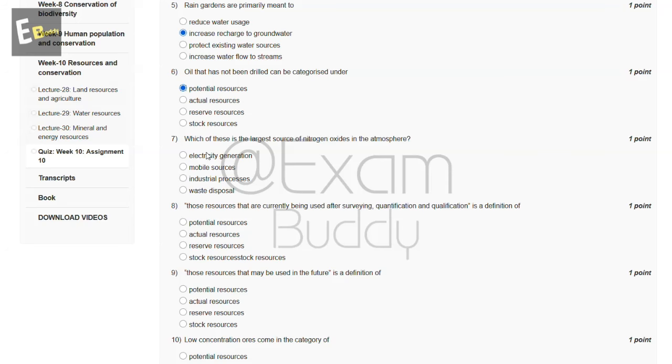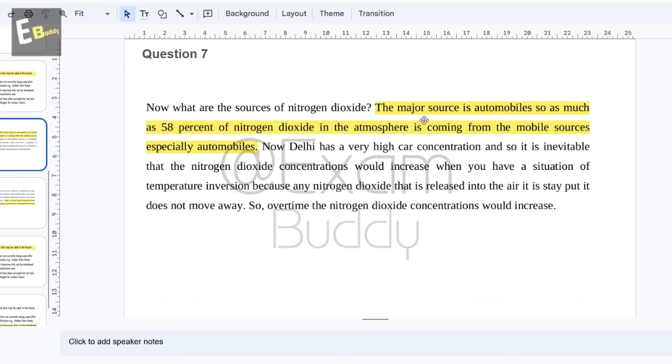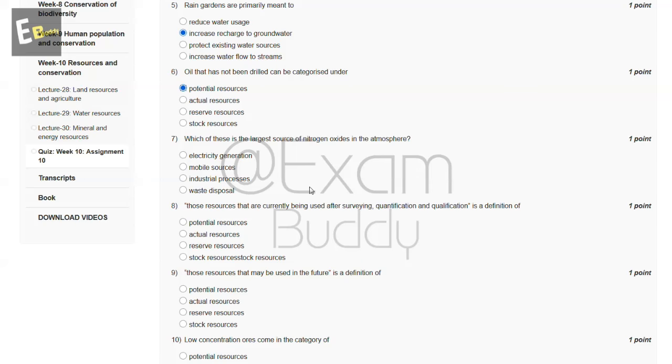Now the seventh question is which of these is the largest source of nitrogen oxides in the atmosphere? So these are the options: electricity generation, mobile sources, industrial processes, waste disposal. So let's check the answer of our seventh question. So question seventh, the major source is automobile. So as much as 58% of nitrogen dioxide in the atmosphere is coming from the mobile sources, especially automobile. So the answer of our seventh question is B.